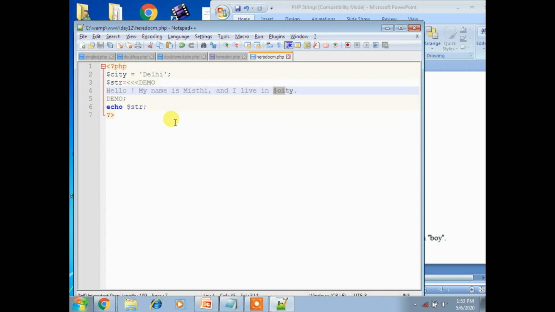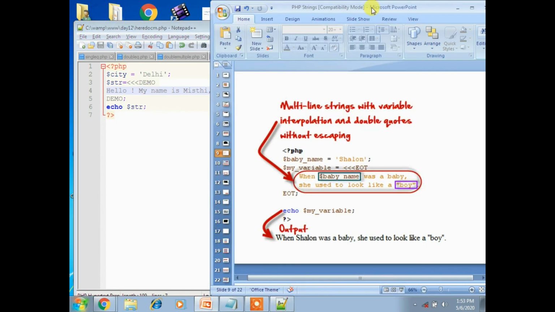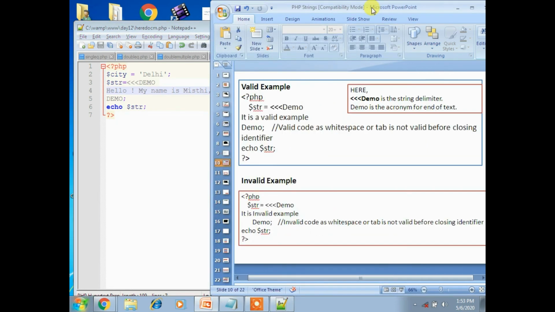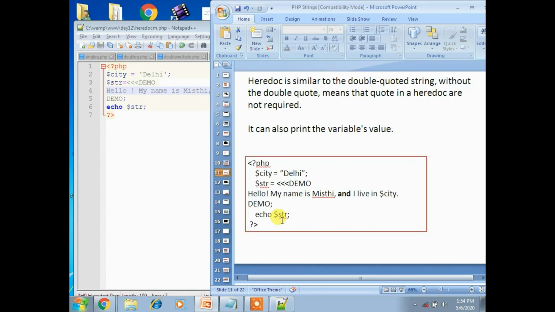So that means quotation in heredoc is not required, and it can also print a variable's value. Now let's see the last one, that is the fourth one, nowdoc. Just now we observed a valid example which displays a string delimiter like that, and an invalid one which uses a space, which is not correct. We also observed that heredoc is similar to a double quoted string without any double quotation.